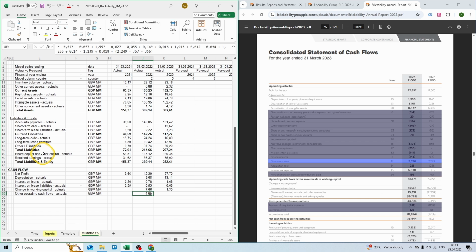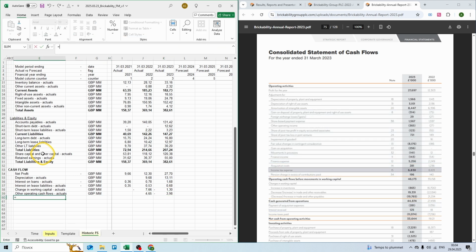And let's do the same for 2023. Let's speed up and enter all the numbers. And again, we want to subtract from finance expenses interest on loans and interest on lease liabilities to avoid double counting.